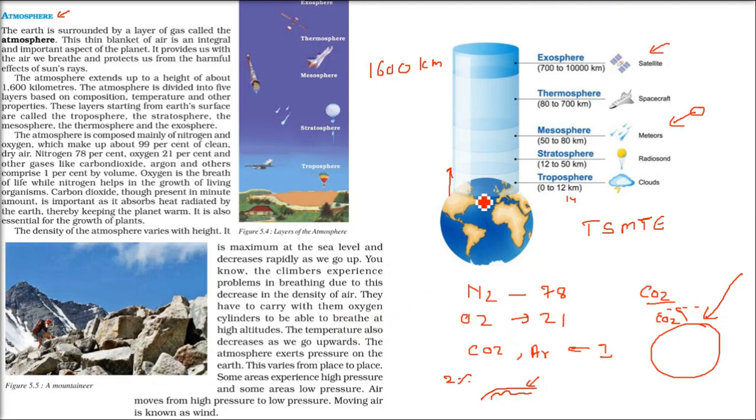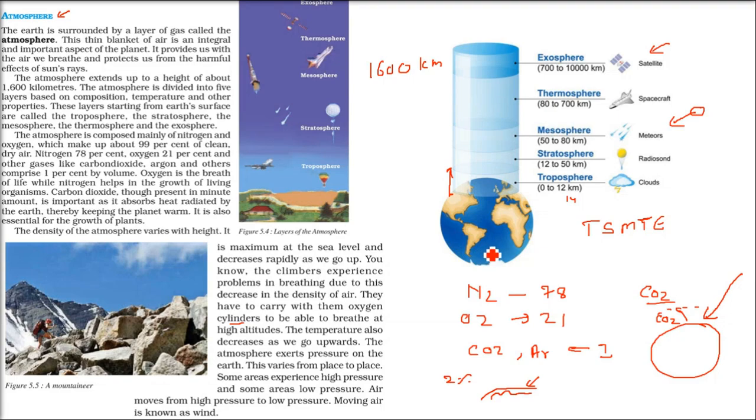Now, whenever we go up, the density of the atmosphere changes. It decreases as you go up from where you are standing. At sea level, the density is the highest. When climbers go up, they suffer from breathlessness because of the change in pressure and air density. And one more thing: when you go up, it's cold.